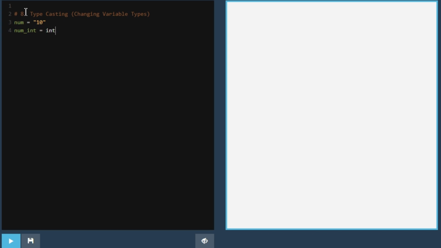Well, we use what we call typecasting by declaring a new variable called number_integer equals sign and take the original number, surround it with int(). How to explain it in simple, human language?